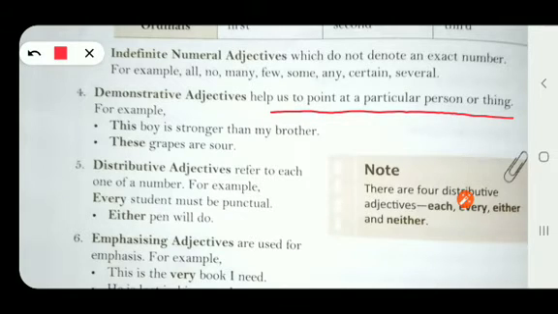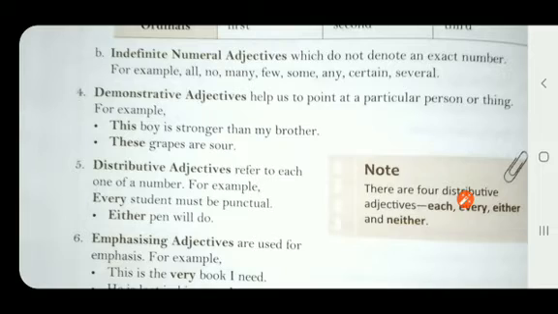For example, this boy is stronger than my brother. Try to understand from this example. Suppose there are many boys standing over there and I am comparing a particular boy with my brother. That this particular boy, this boy, is stronger than my brother. So I am pointing out a particular boy, this boy. From this word, this, I am able to point out a particular boy. Right? So these are the demonstrative adjectives. Demonstrative means to point out a particular person or thing.